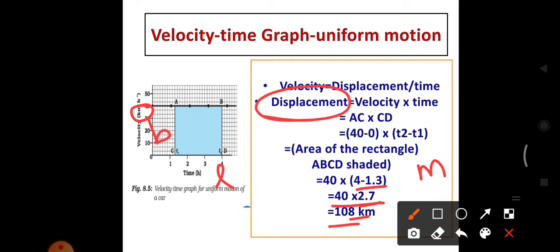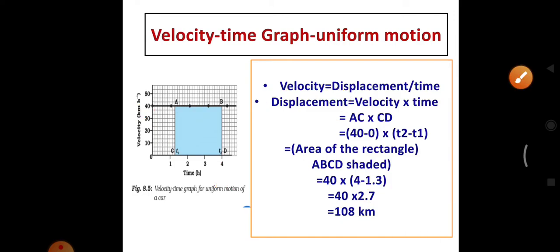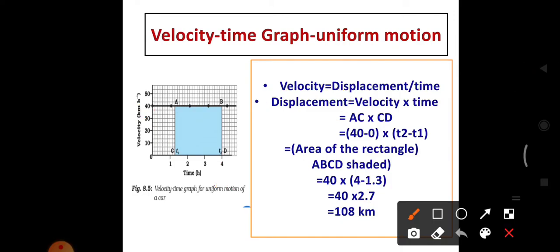Do you understand how to calculate the displacement? Using the area of the rectangle formula, we can easily find the displacement. You just have to multiply the time value and velocity value, and we get the displacement. Here the velocity is AC, time is CD.